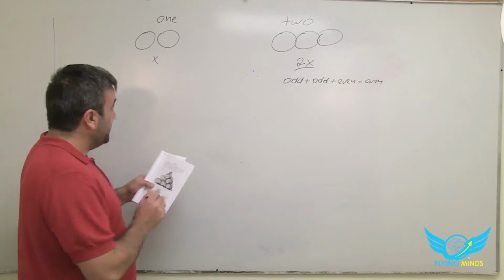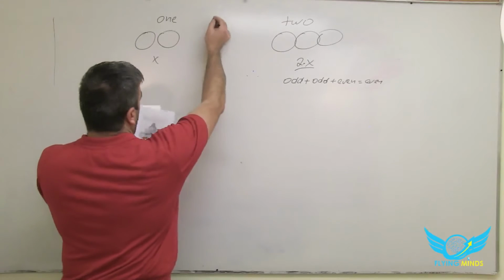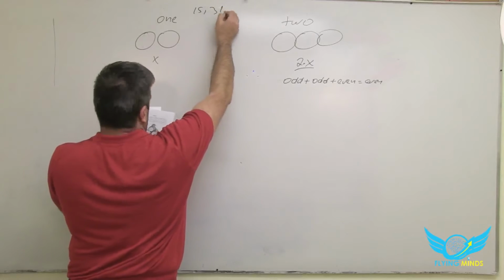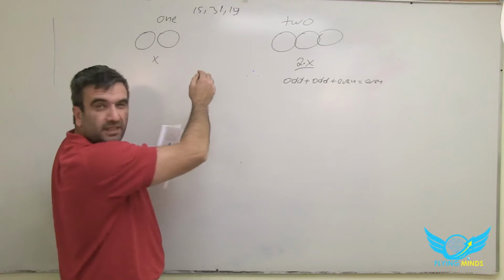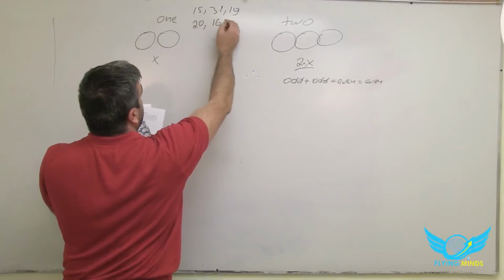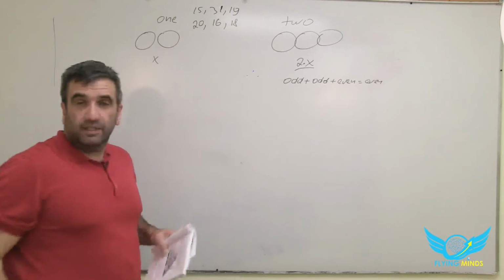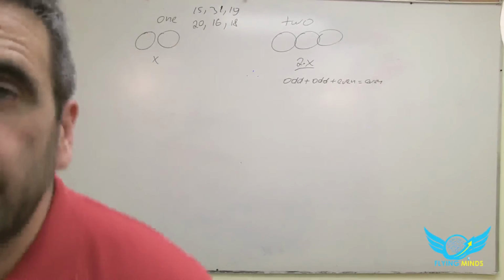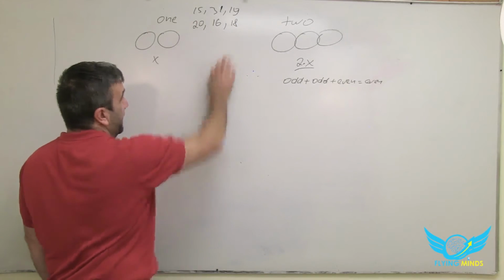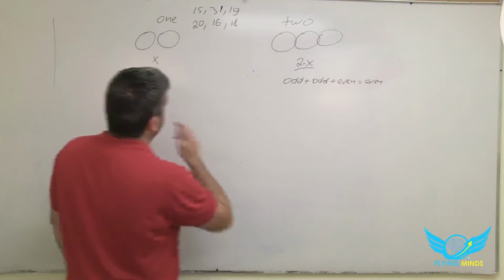Okay, so let's write the barrels here. We have 15, 31, 19, 20, 16, and 18. We need 2 odd and 1 even.